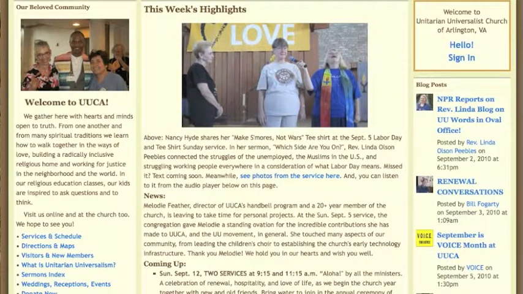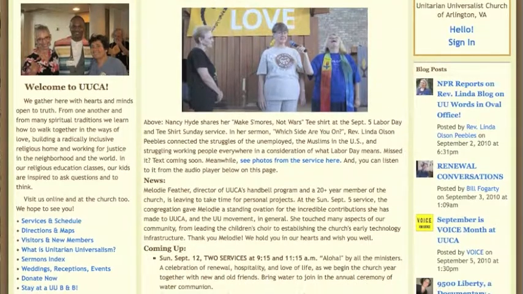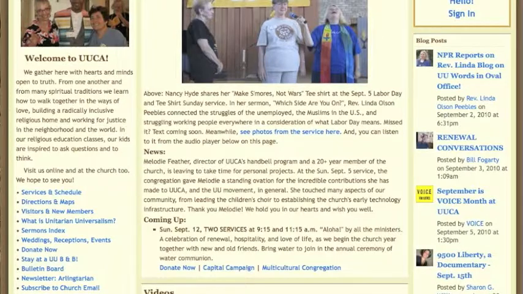The right column on the home page has a box called Blog Posts. It is here where we feature blogs written by our ministers and our members. Only individuals who are known to the church, meaning they are on our rosters, are given login credentials for our online church.